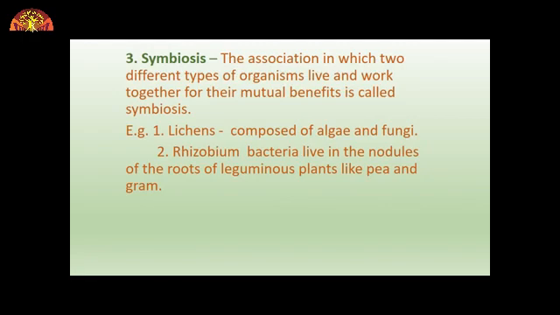Another example of symbiosis is Rhizobium bacteria, which live in the nodules of roots of leguminous plants. Leguminous plants are those plants which produce pulses like pea and grams. What happens in this? Rhizobium bacteria live in the root nodules of leguminous plants and provide nitrogen to it, which is very necessary for its proper growth. In turn, now what will the plant give? In turn, the plants provide food and shelter to the Rhizobium bacteria. So you understood? Both of them are benefited from each other.